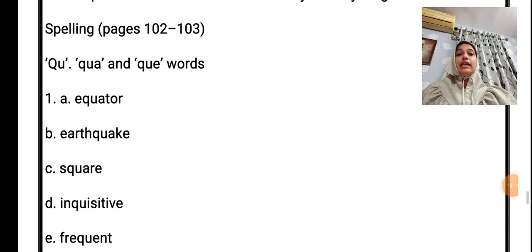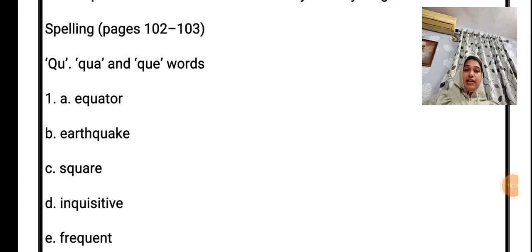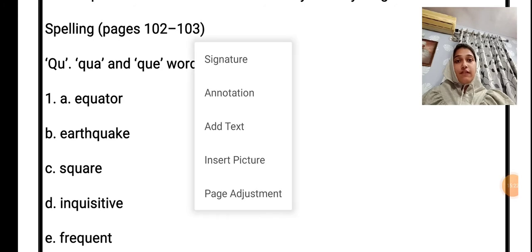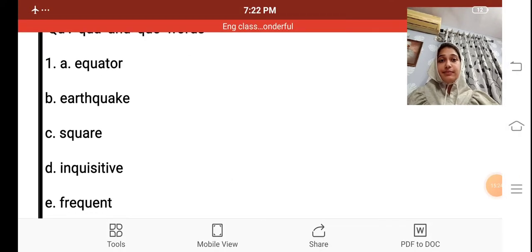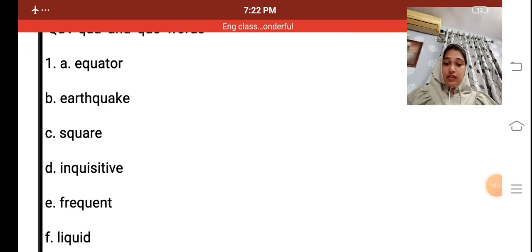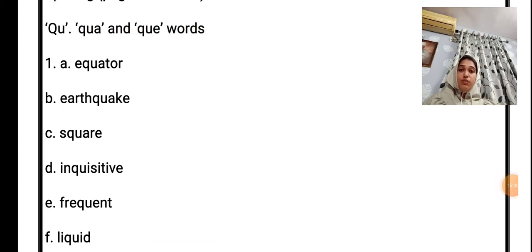Now we'll move on to the next exercise, that is spelling QU, QUA, and QUE words. Okay. So here we have some fill in the blanks. Fill in the blanks given below. You have to use the word QU, QUA, or QUE. Number A is an imaginary line on the Earth's surface that divides the Earth into a northern hemisphere and a southern hemisphere.